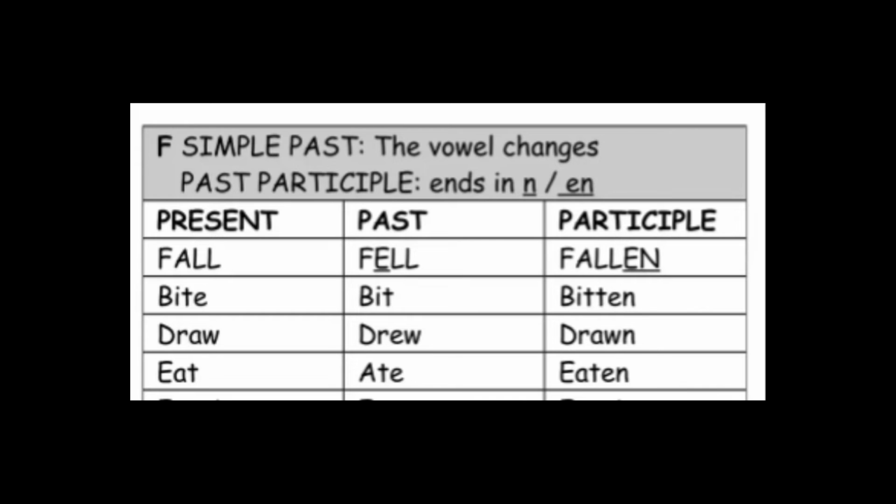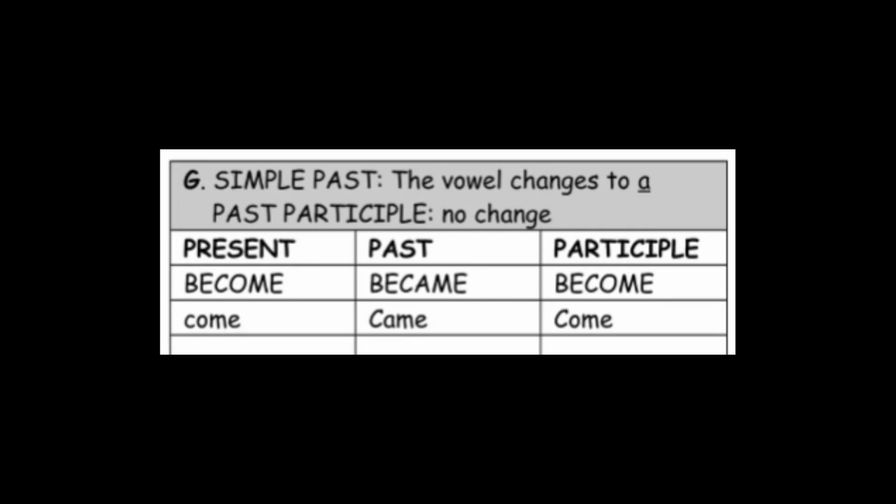Simple past, the vowel changes. Past participle ends in n. For example, fell, fallen, bit, bitten, drew, drawn, ate, eaten. Simple past, the vowel changes to a. Past participle, no change. Became, become, came, come.